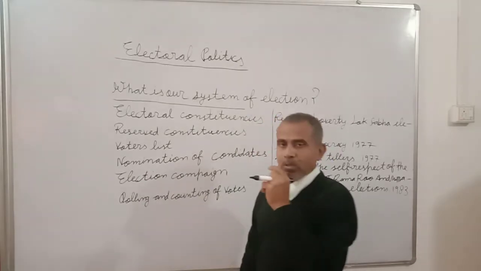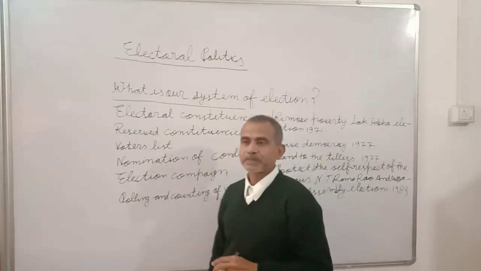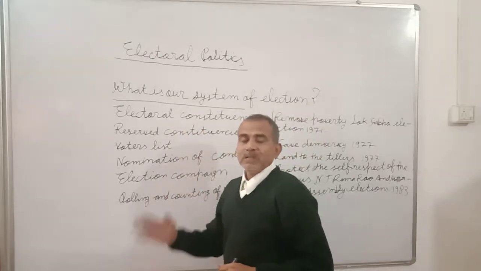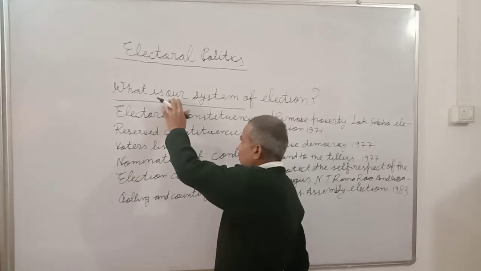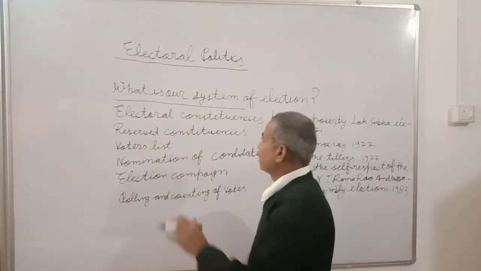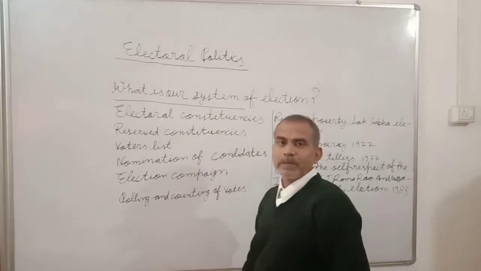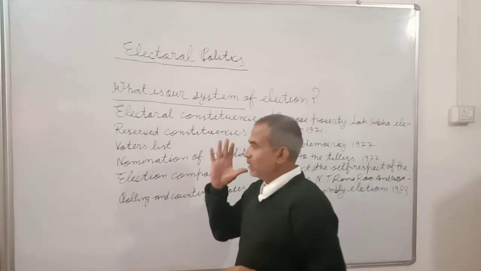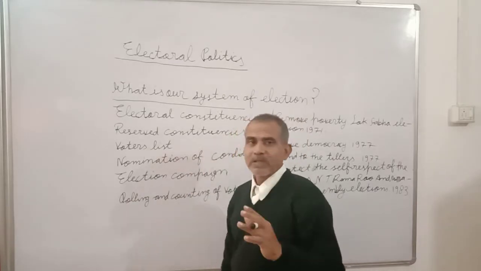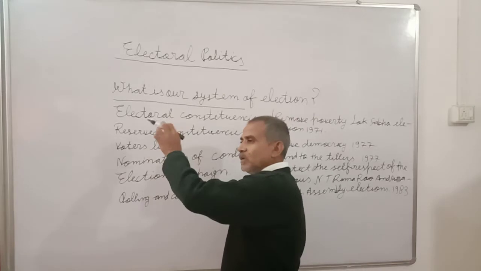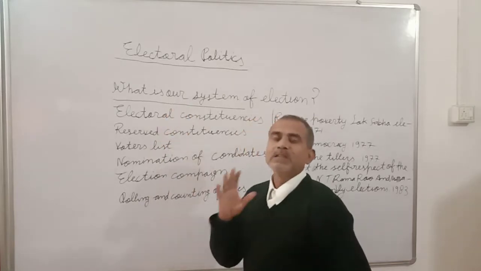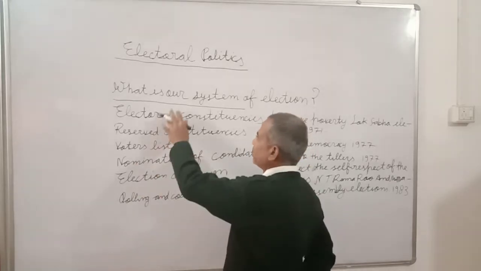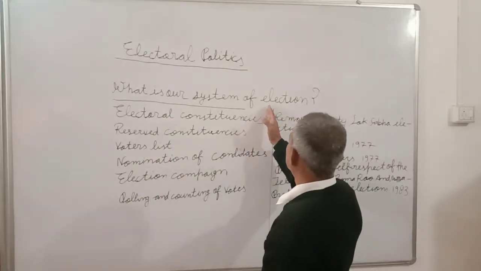So we are a democratic country, and in democracy elections have core values and importance. In our country, elections are held for the union government, meaning the central government, which is in Delhi, and for other units, meaning the state legislative assemblies. So what is our system of election?